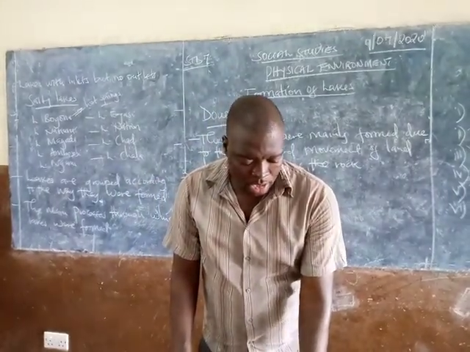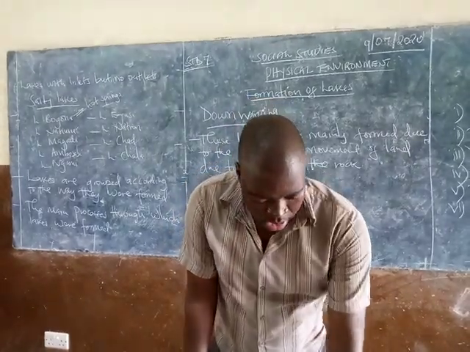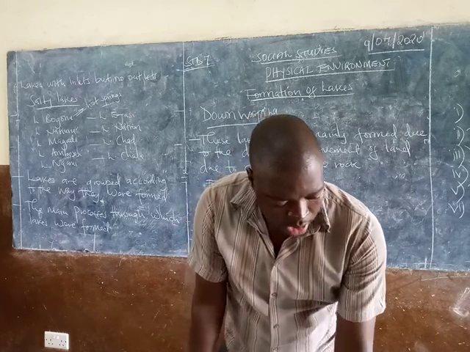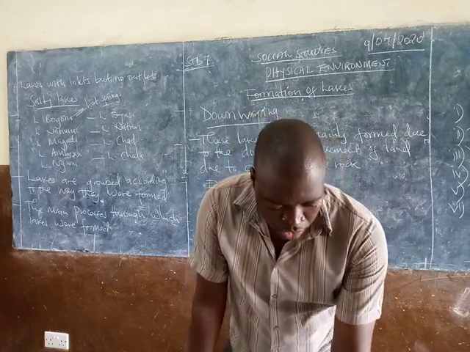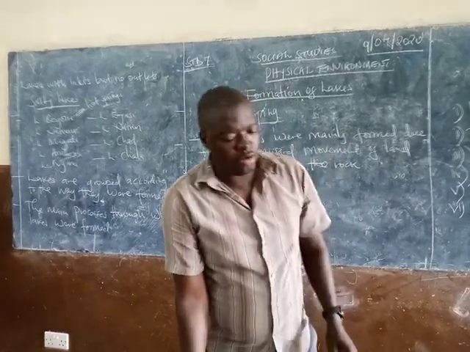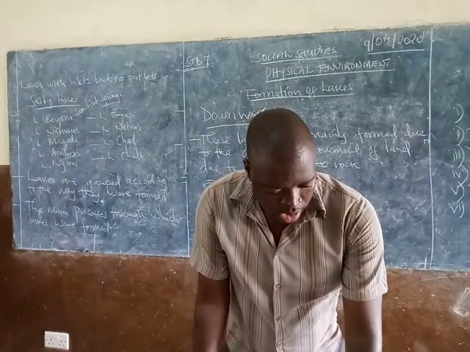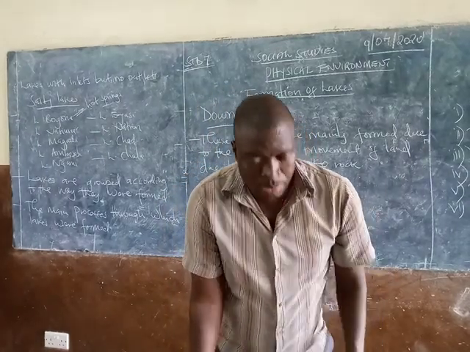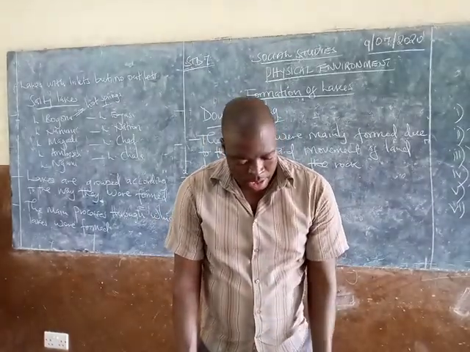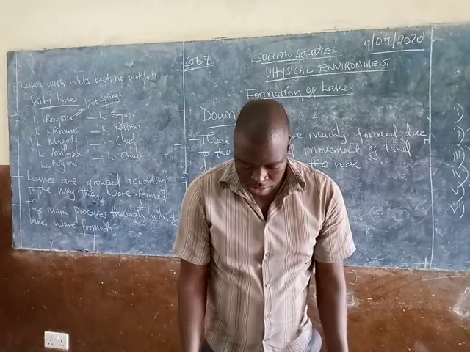So, learners, what I want you to do, of course, is go to your course book, that is Our Life Today, on page 22. There, where we have the lakes, read and go through what is there. Then you'll be in a better position and at a good level.